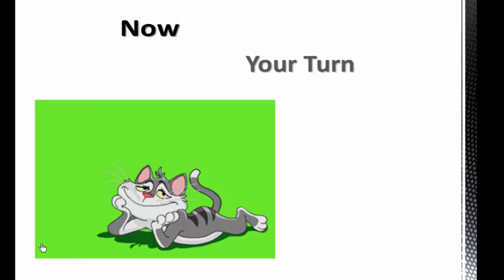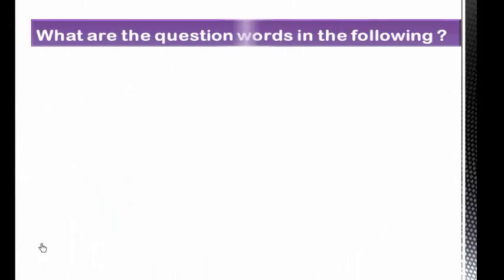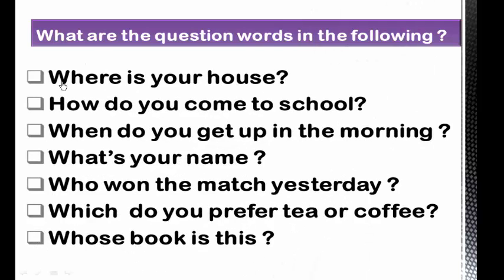Now it is your turn. What are the question words in the following? The first one: where is your house? The question word here is where. That's correct. How do you come to school? The question word is how.